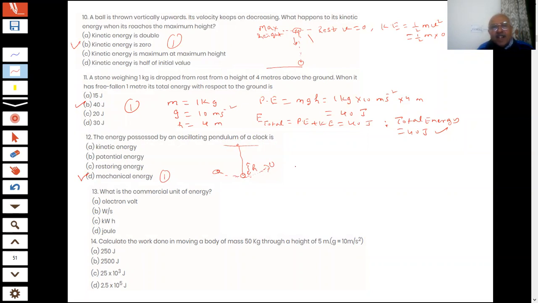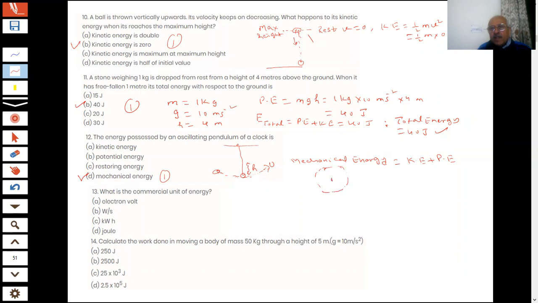In between, it has mechanical energy, which is the sum of the kinetic energy plus potential energy. That is the correct answer. The oscillating pendulum of a clock is nothing but this. This is a pendulum. You can see a clock also. In a clock also you have the same thing. This is your clock, students.